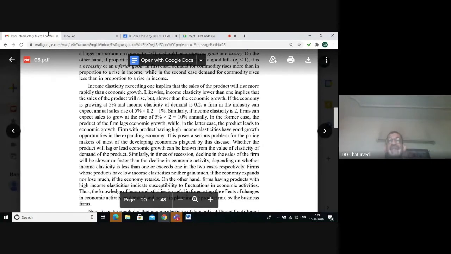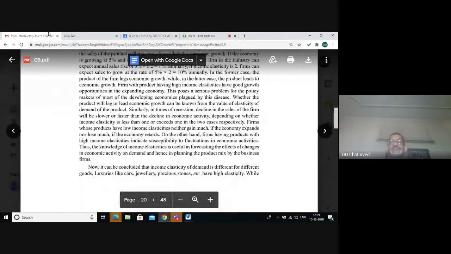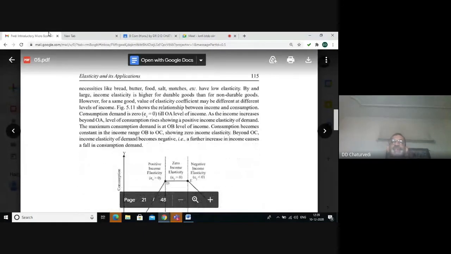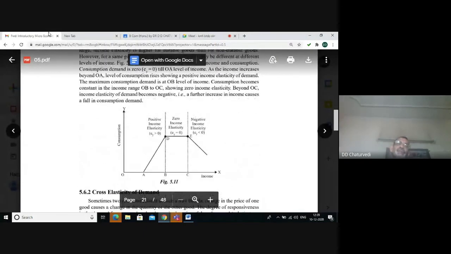So it should be clear that during recession, products with low income elasticity of demand should be sold in the market, whereas during prosperity and boom period, product with high income elasticity of demand should be sold in the market.